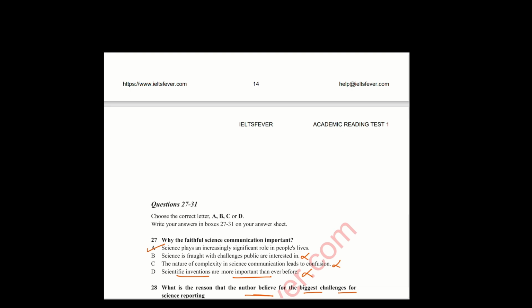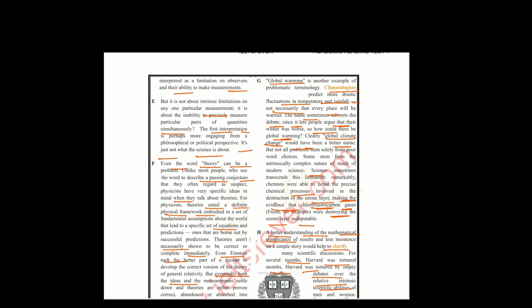That is in the paragraph G. Global warming is another example of problematic terminology. Climatologists predict more drastic fluctuations in temperature and rainfall, not necessarily that every place will be warmer. So the name sometimes subverts the debate, since it lets people argue that their winter was worse, so how could there be global warming? Clearly global climate change would have been a better name.